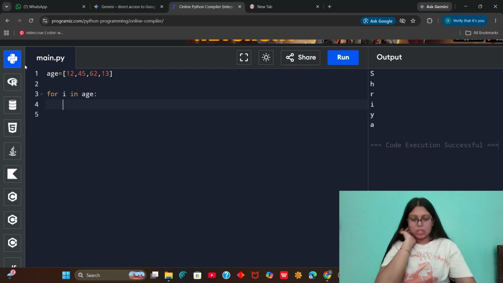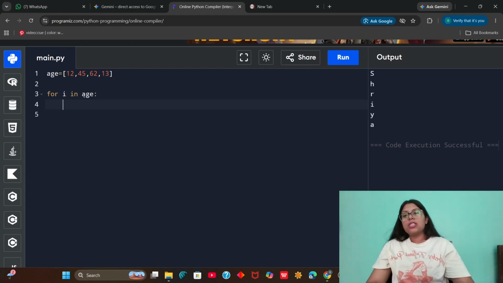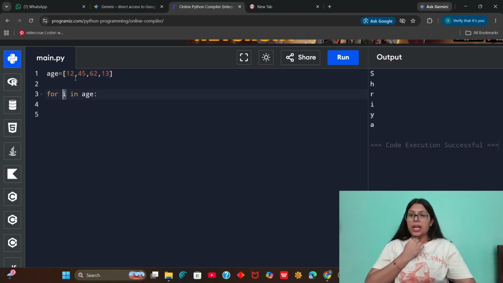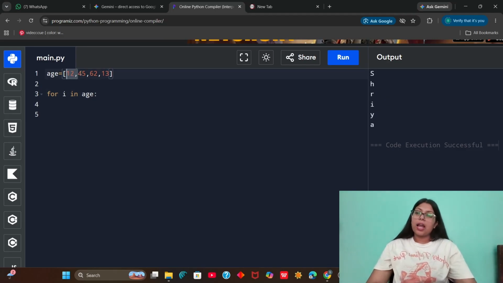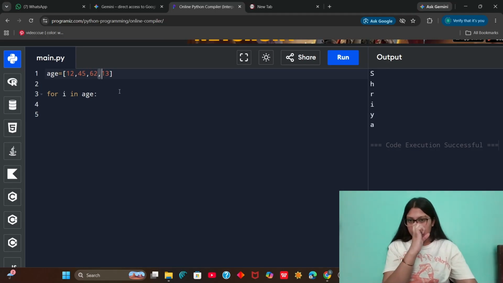What is this loop doing here? It will first get into the list named age, and it will check each element. Now this i will be each element in each sequence. For the first iteration, i will be 12, then i will be 45, then 62, and lastly i will be 13.